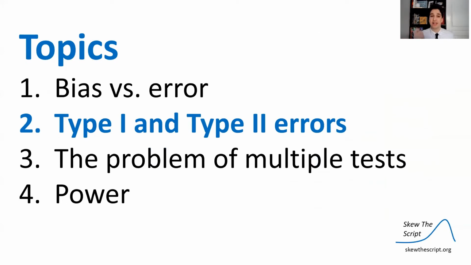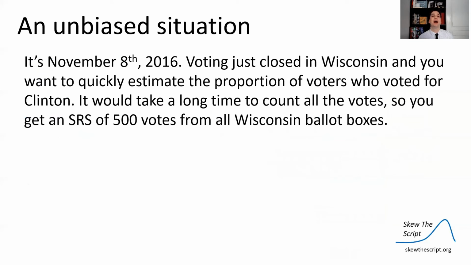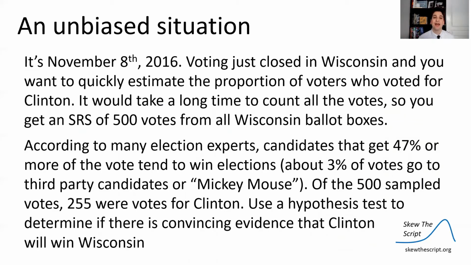So now, talking about error and not bias, let's talk about type 1 and type 2 errors. So say it's November 8, 2016, voting just closed in Wisconsin. So votes have already been cast. And you want to quickly estimate the proportion of voters who voted for Clinton. You don't have time to count all the votes. You're going to take a sample. You get a simple random sample of 500 votes from all Wisconsin ballot boxes. According to many election experts, candidates that get 47% or more of the vote tend to win elections.